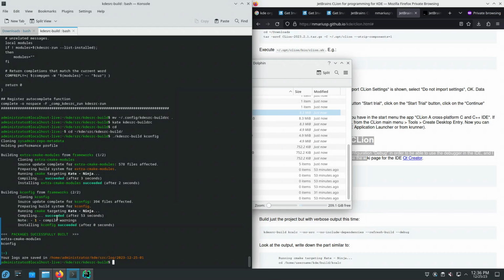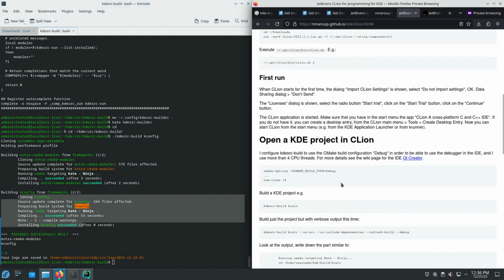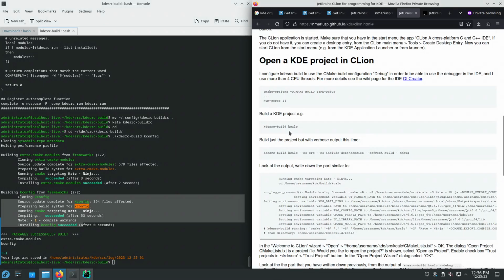kdesrc-build works correctly. We have built this KDE Git repository. The example then builds kcalc, which let's also do.